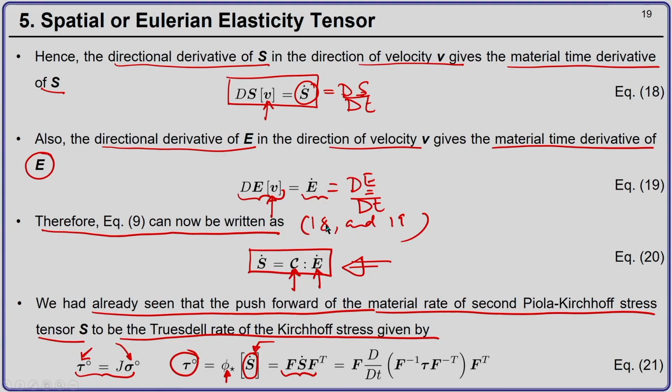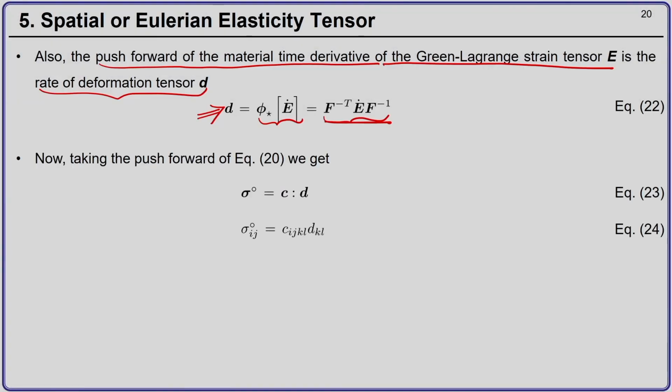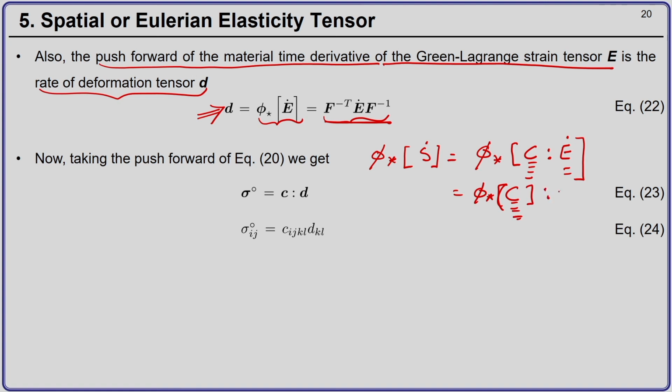So, if we take the push forward of equation 20, that is, phi star of S dot equals phi star of C E dot, then this is phi star of C and the push forward of E dot.